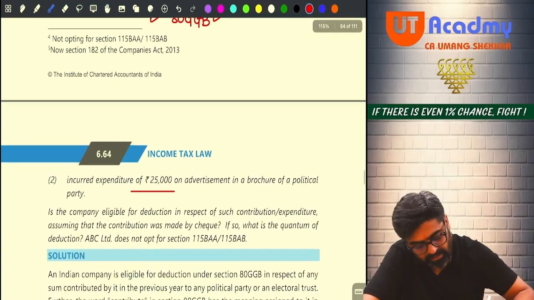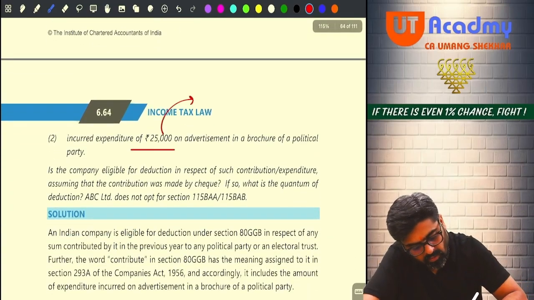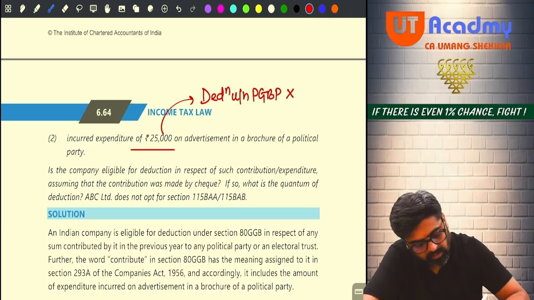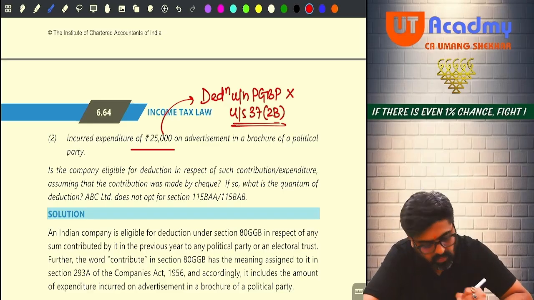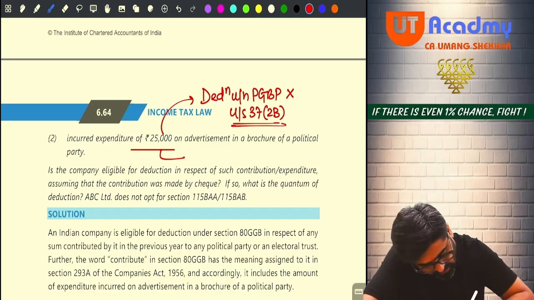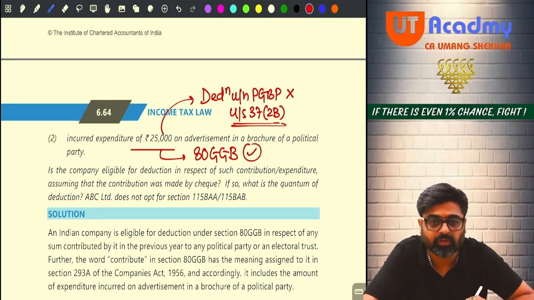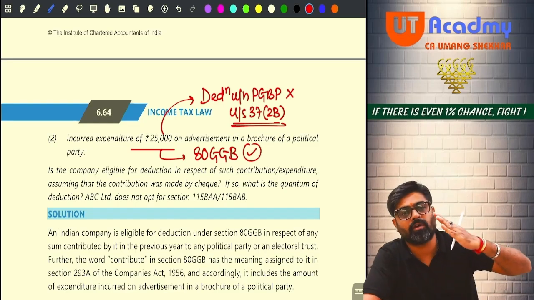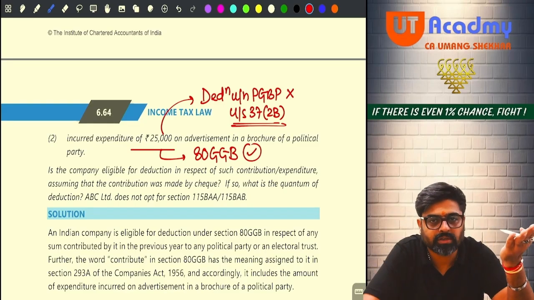Section 37(2)(b) says it is to be disallowed, because that is treated as political donation by you, which will be allowed under 80GGB. Yes or no? So if you are an Indian company, making this donation will qualify for 80GGB. Yes or no? But this advertisement expenditure incurred by you, will it be your deduction under the head PGBP? Can you claim it as a deduction under PGBP? No. Because under section 37(2)(b), this is disallowed. But the same thing you can claim under 80GGB, because it is as good as contribution made by you to a political party.